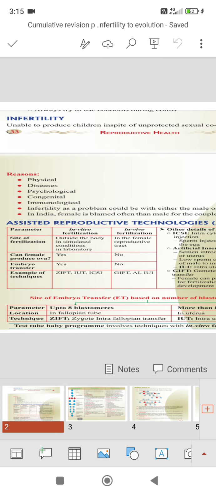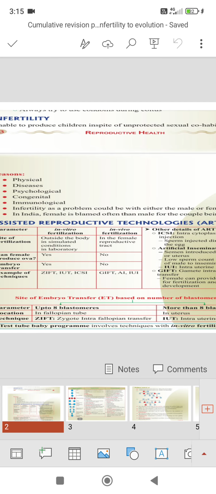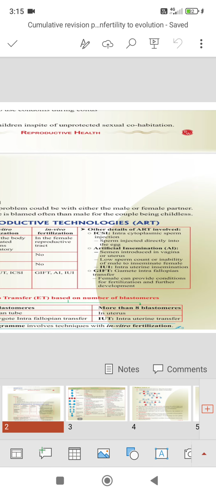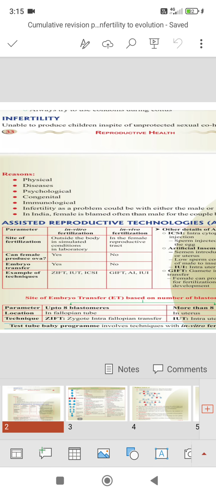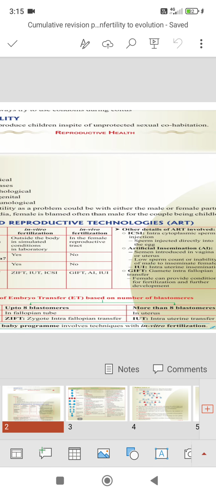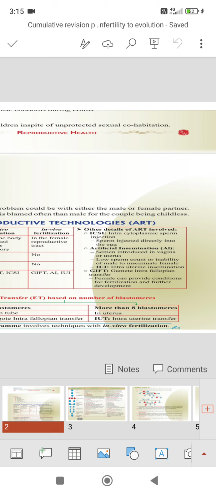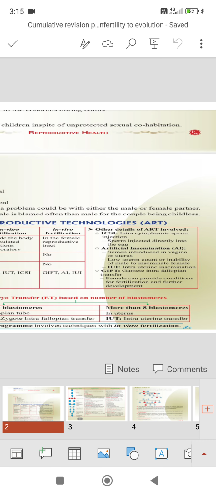Right? Infertility as a problem could be with either of the partners, either the male partner or the female partner, right? But in India, the female is blamed more often than the male for the couple being childless, which is not at all correct and that is false, right?